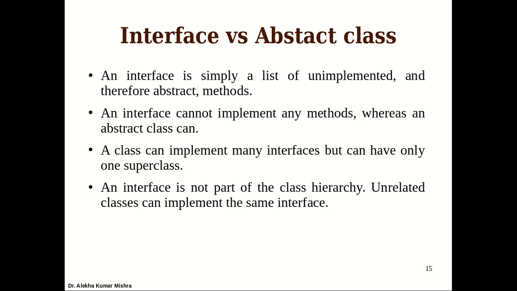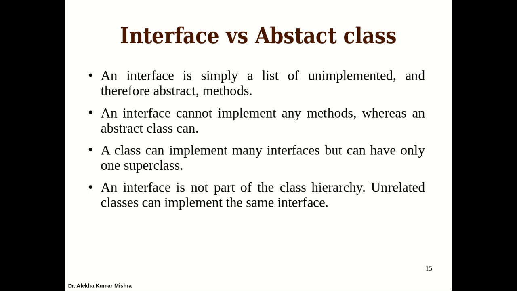A class can implement many interfaces but can have only one superclass. A class cannot support multiple inheritance, but it can implement as many interfaces as it needs. So the multiple inheritance case, as I was telling, is limited to interfaces, not to classes. That's why it is different from the abstract class.